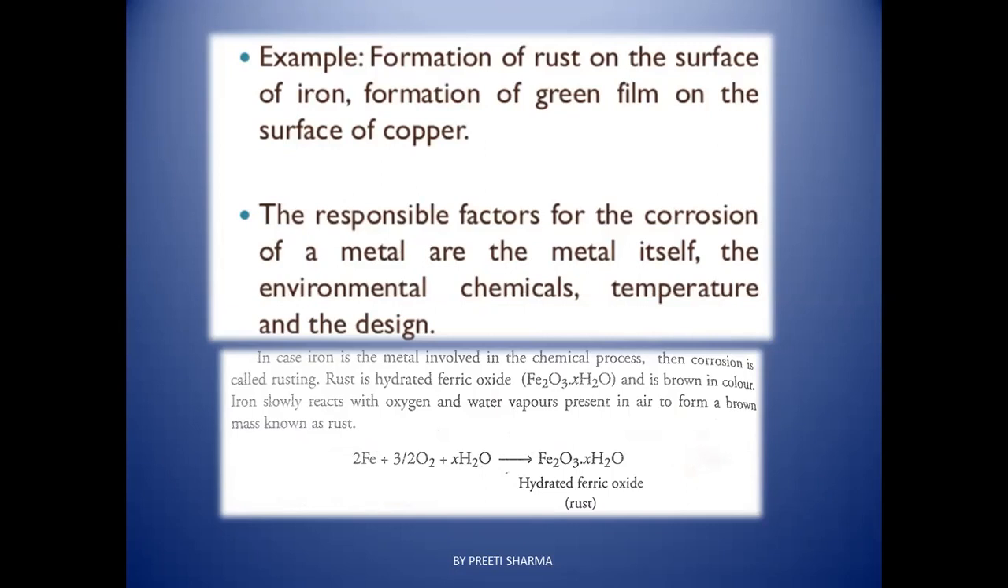And what is the formula of rust, children? That is hydrated ferric oxide, that is Fe2O3.xH2O, x molecules of water. And it is brown in color. What happened? Iron slowly reacts with oxygen and water vapors present in air to form a brown mass known as rust. So this is the equation given below. Fe when it reacts with atmospheric oxygen and atmospheric water in the form of humidity, it gets corroded, and the corrosion results in rust, which is known as rusting of iron.